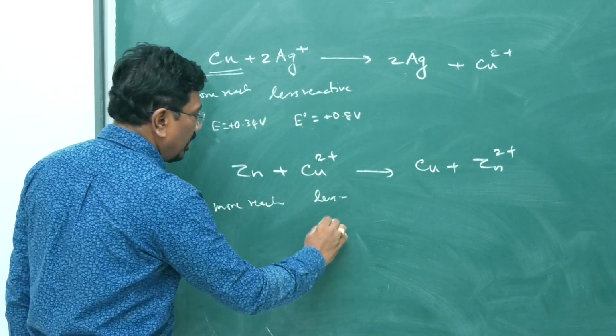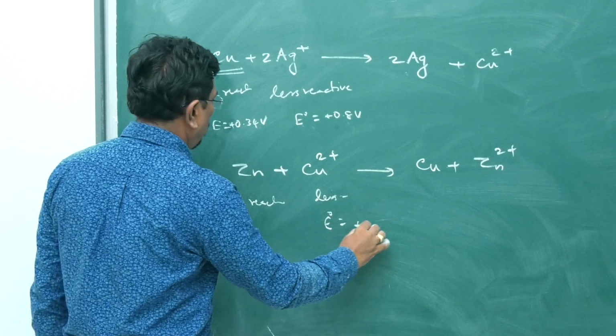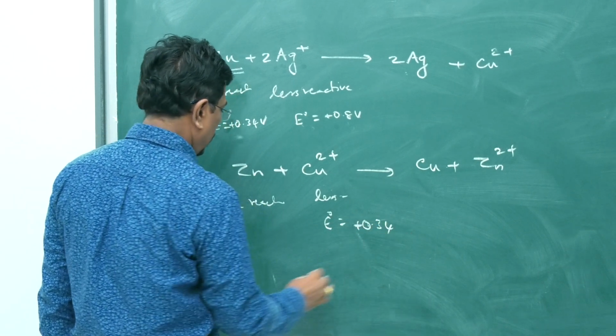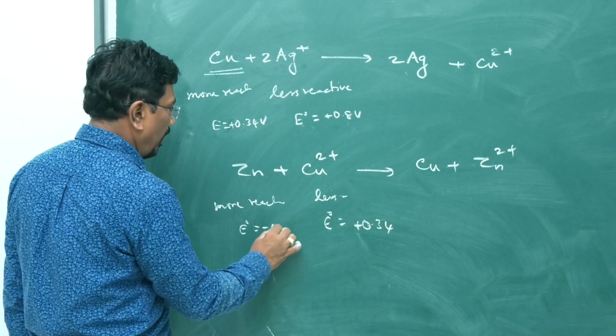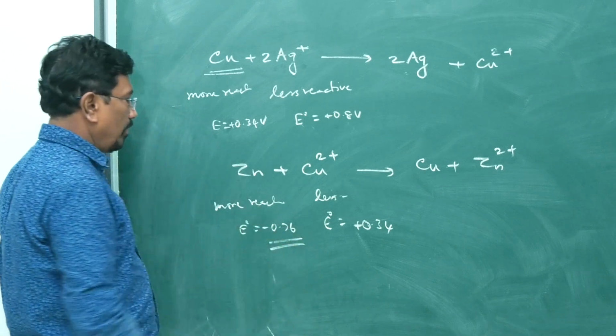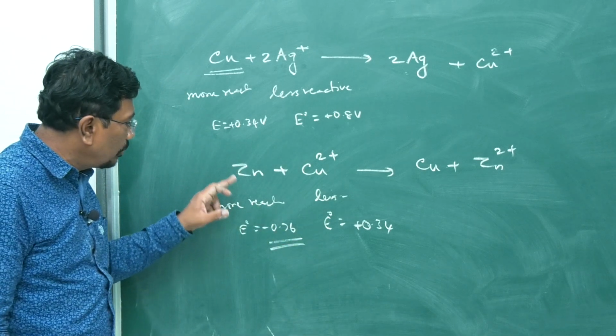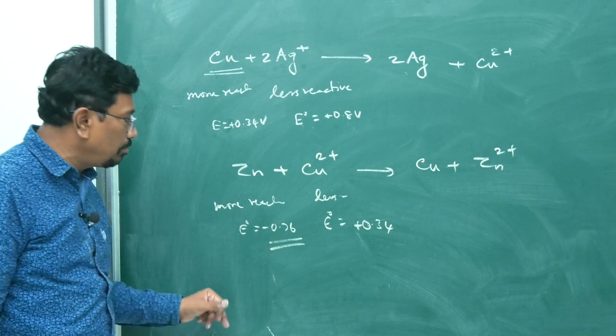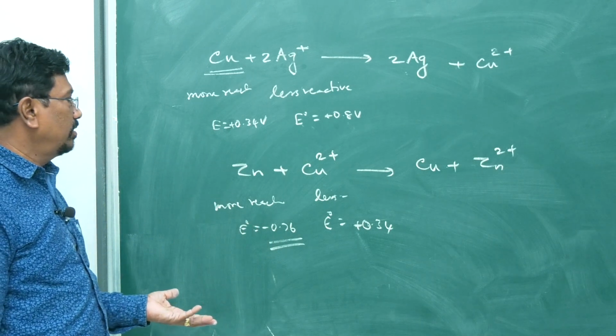Why? Here the reduction potential is plus 0.34. Here the reduction potential is minus 0.76. It will not get reduced, because the reduction potential being negative, it will get oxidized.